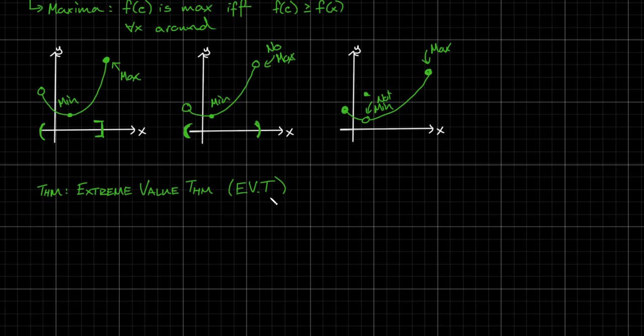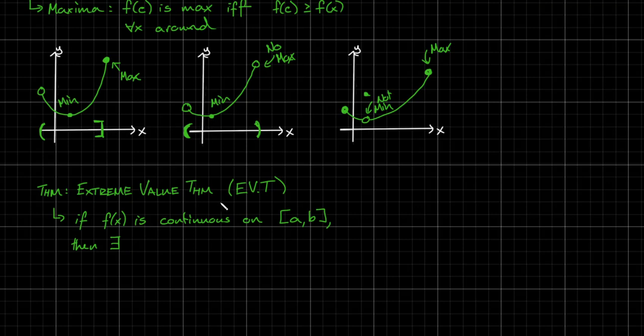If you give me a function, and we'll just say it's nice, we'll call it f of x. If some function f of x is continuous on the closed interval from a to b, then there exists, and remember that the backward capital E is just shorthand for there exists, a min and max within the interval.